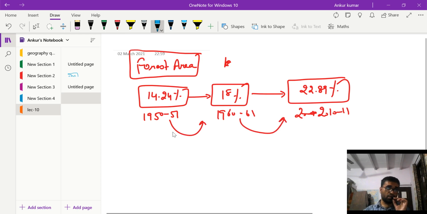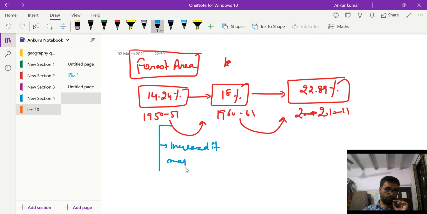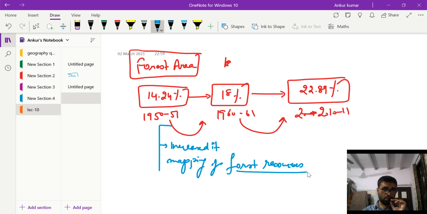Now the reason is very simple. In this decade, India increased its mapping capabilities of the forest resources. Earlier, areas where trees grew were left out and not counted, and now they were counted. So our span of mapping was increased, and this led to the rapid increase to 18%.